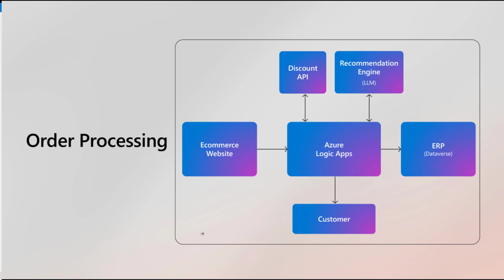We accept orders. As part of order processing, we'll see if the customer is part of our loyalty program, and if they are, we'll give them a discount. What we also want to offer them is products that they might enjoy based upon previous purchases. This is where we can take advantage of an LLM and ingest product data and order data, and then use that data to provide predictions or recommendations on what other coffee they should consider. Naturally, a customer can then choose to accept the upsell, or they can decline and move on.